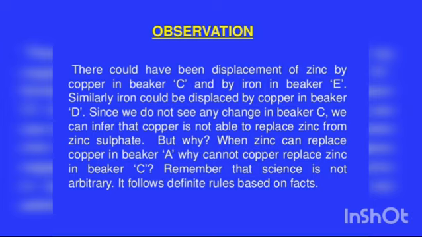When zinc can replace copper in beaker A, why cannot copper replace zinc in beaker C? Because it follows some definite rules based on facts. The rule is that zinc is more reactive than copper and iron. A more reactive metal can replace a less reactive metal, but a less reactive one cannot replace a more reactive metal. Now you can understand the displacement reactions.